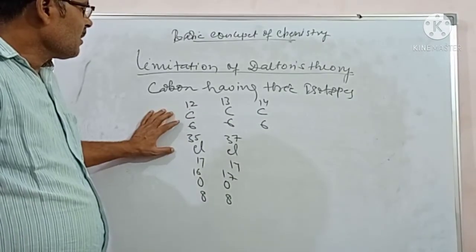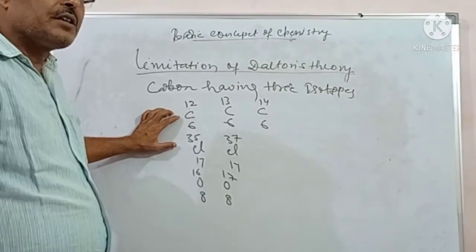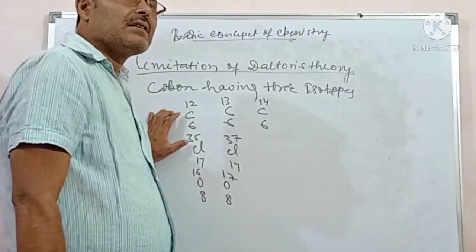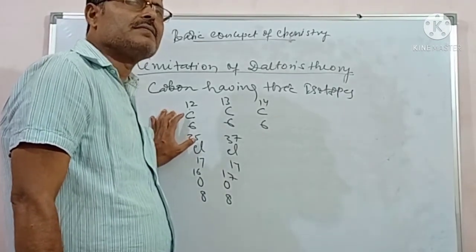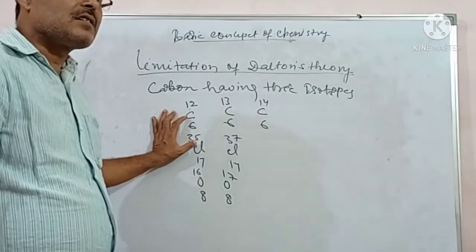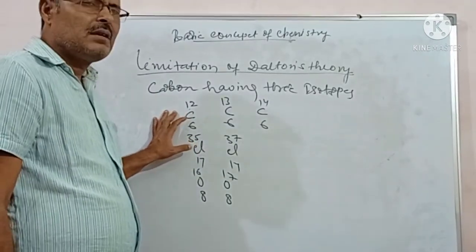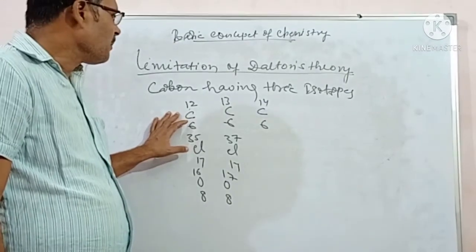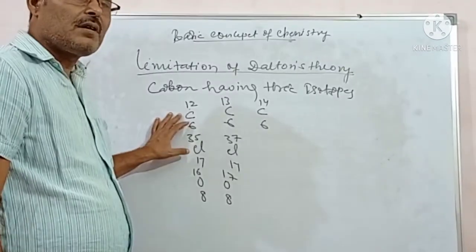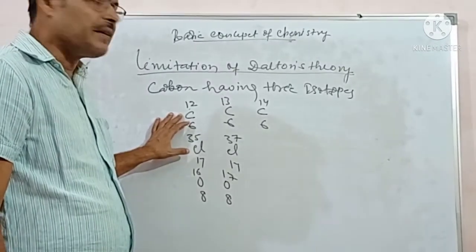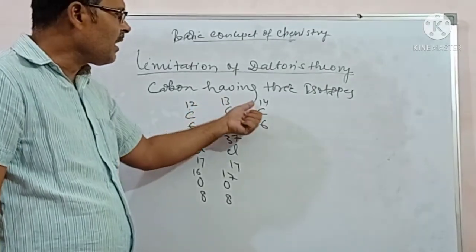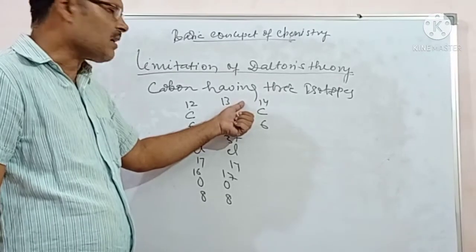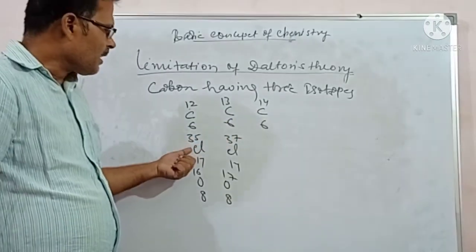According to Dalton, the atoms of an element have the same mass. This concept fails here. The actual mass of carbon is 12, but some isotopes of carbon have different mass, that is 13 and 14. So this could not be explained by Dalton.